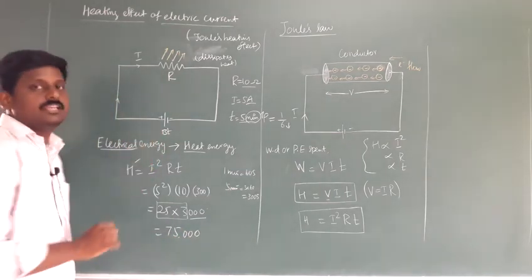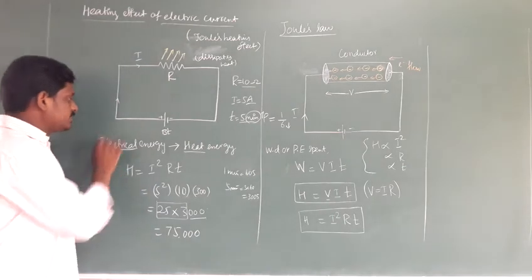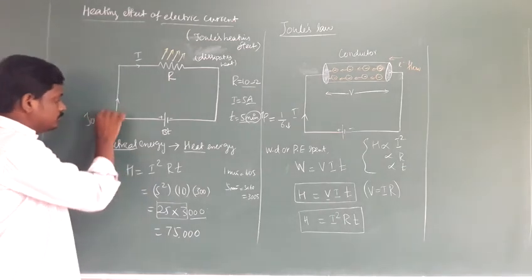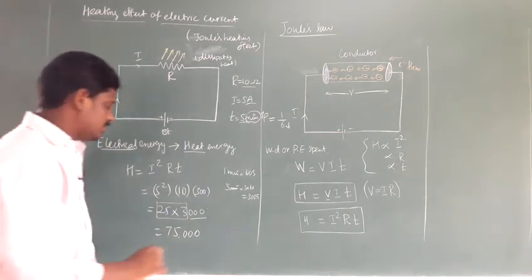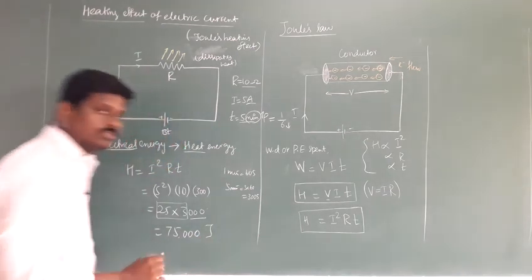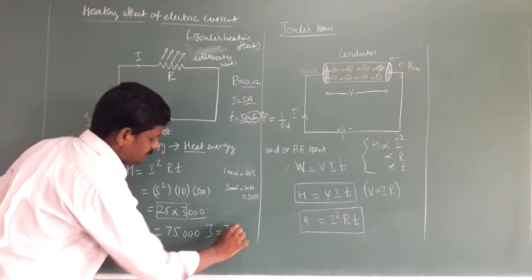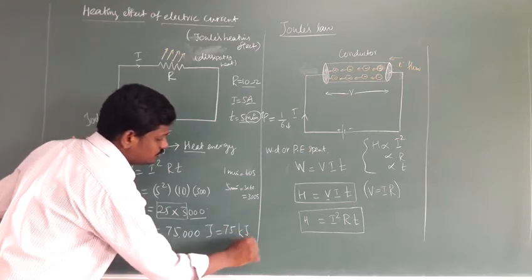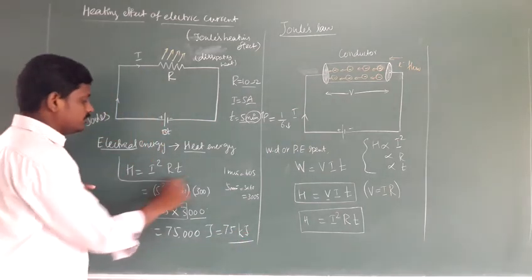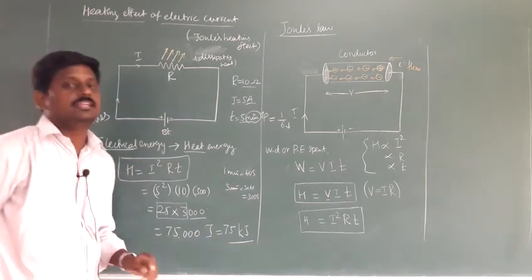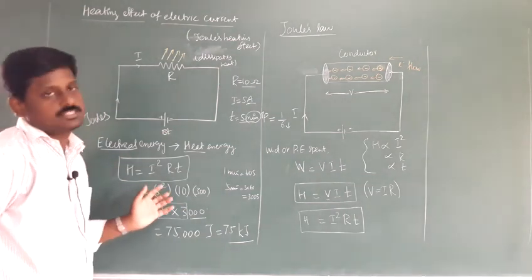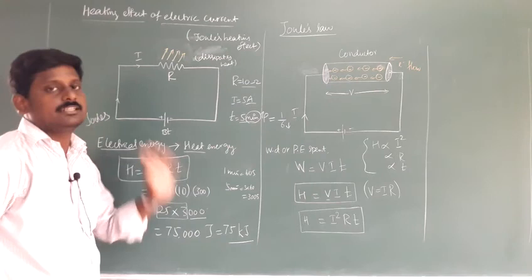So what is the unit? Heat is an energy. So the unit of energy is joule. So 75,000 joule. We can also write it as 75 kilojoule. So what we have done, using Joule's law of heating, we can find how much heat energy is developed in the electrical circuit.